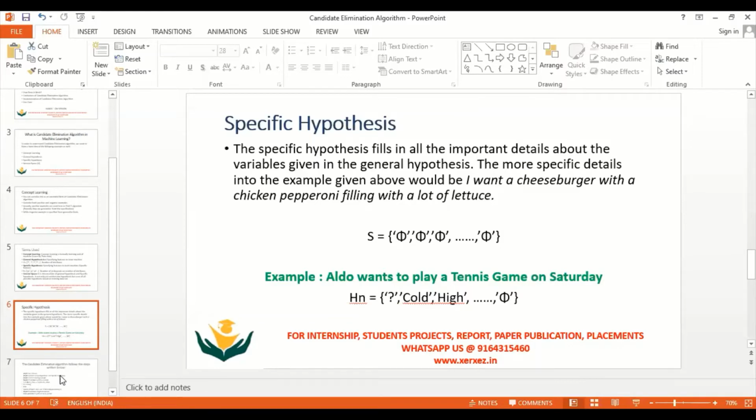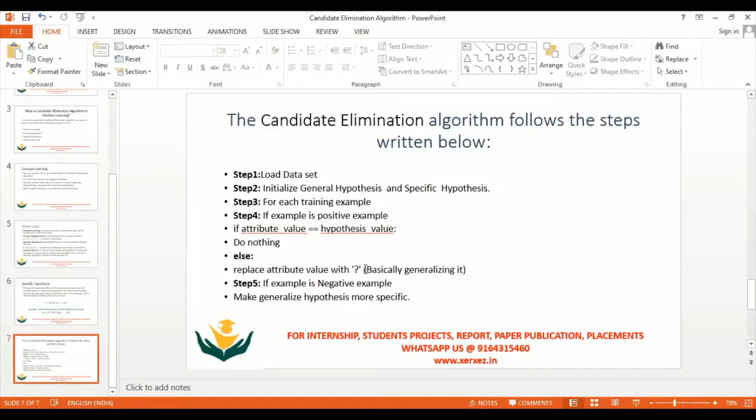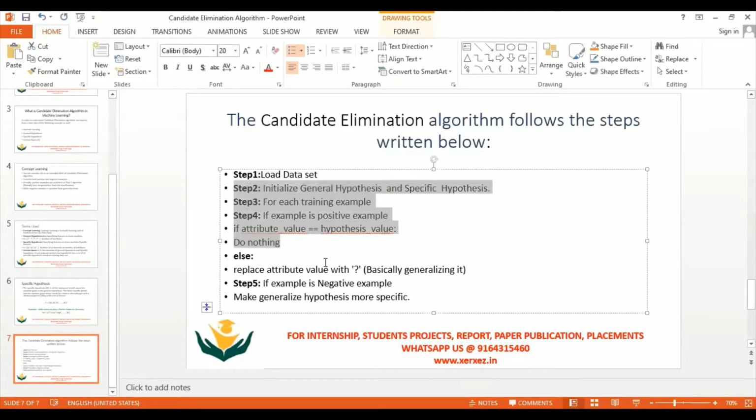So this will cover the algorithm steps. Once we are clear about our data, I'll come back here. The concept remains the same as in Find-S algorithm. When it is a positive value, compare the record. If it is matching, keep it as it is. If it is not matching, you place a question mark. If it is a negative value, then you give that negative value to the general hypothesis. So that we will discuss.